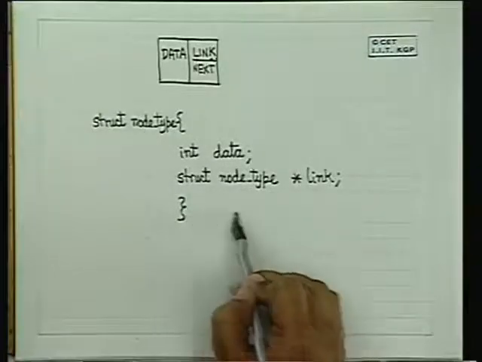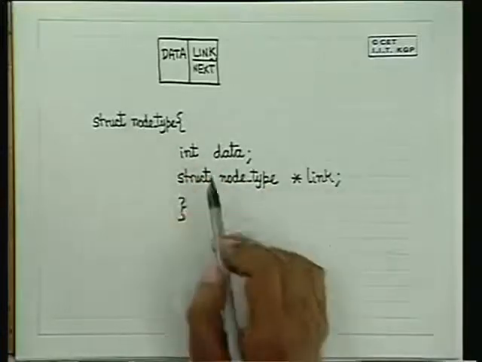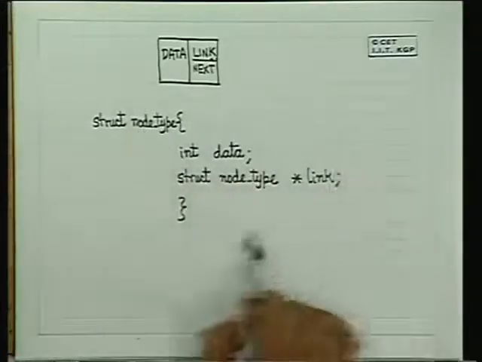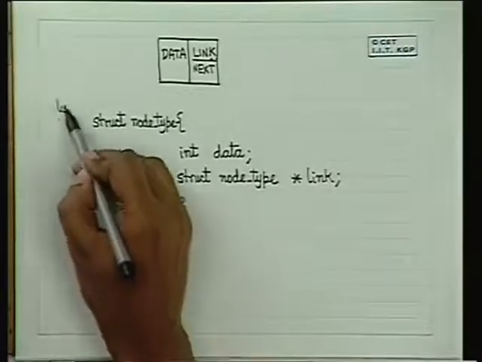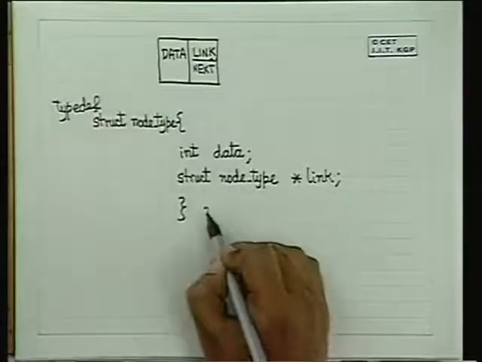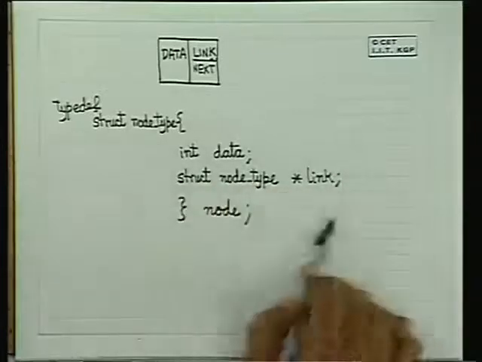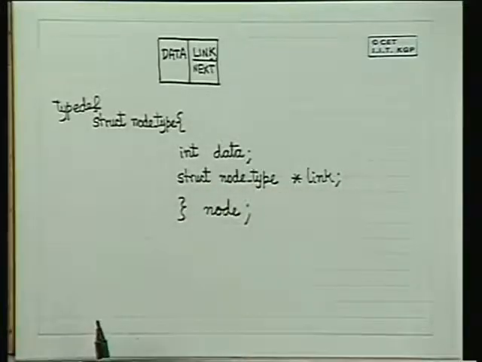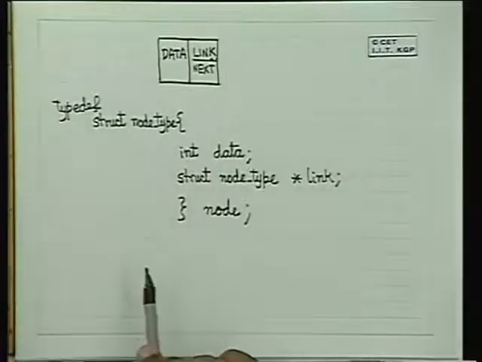And you can declare all your variables of this structure. Suppose you declare node, node will be of this structure. And if you want a type definition, then you can just put in a typedef and call this node. Then node will be a type declaration of this type. Alright. So this is the type declaration of this type.